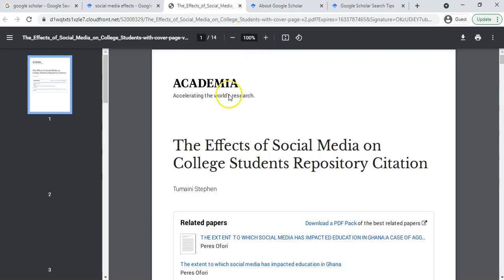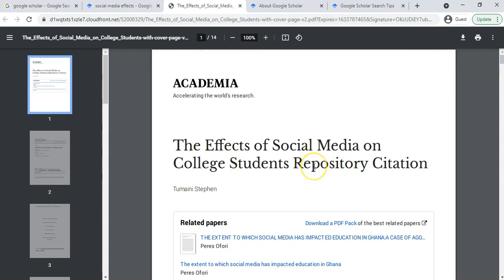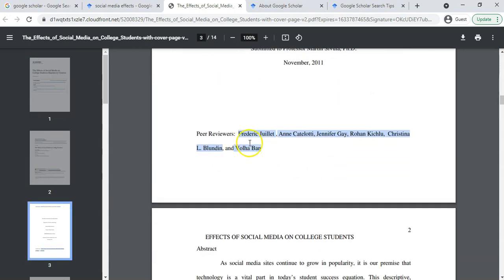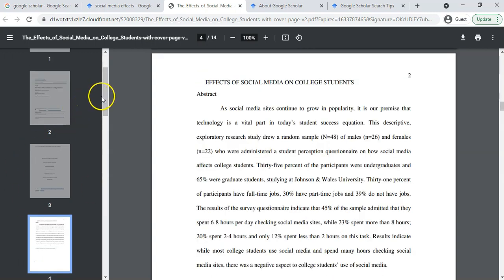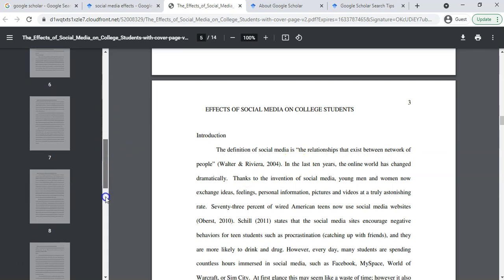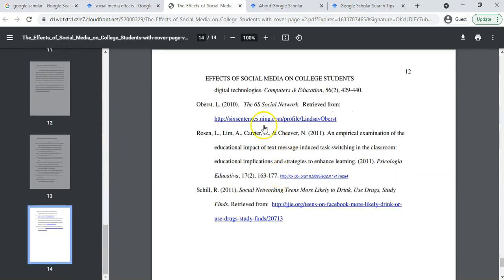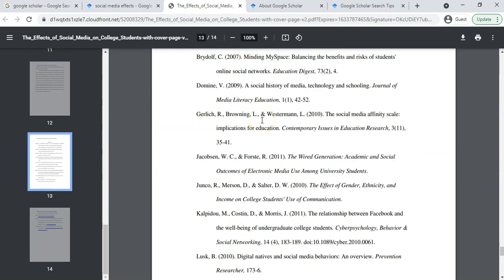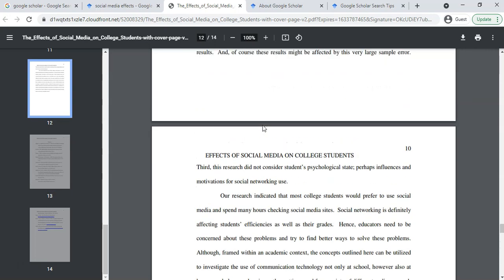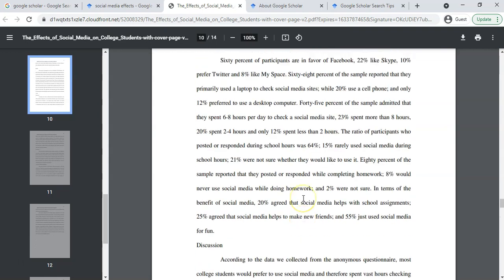Now, if I go to this peer review, this document over here, it's a 14-page document. As I said, it's not pretty. It's lots and lots of reading, and it tells you who's involved. Right at the bottom, it tells you all the effects, the abstract. It tells you the results at the end. If we go back, you can look at all their references, so you can double check where they got this information from. This is a lot more credible to find this information and read. It's a lot of reading.